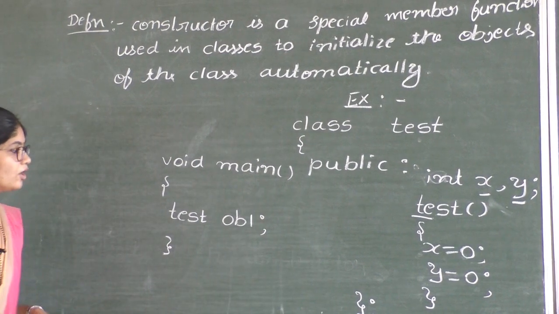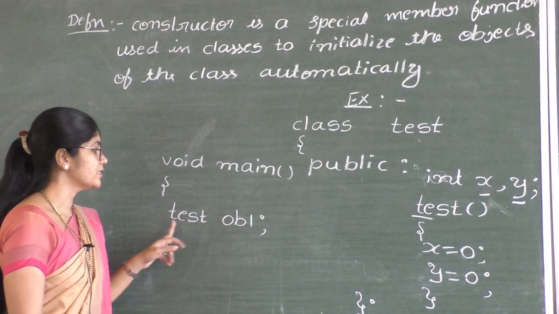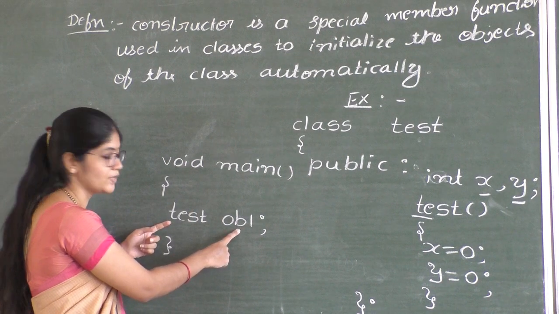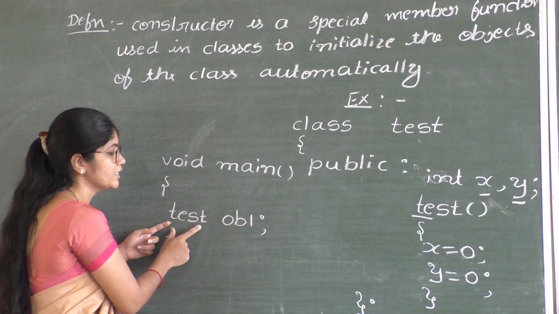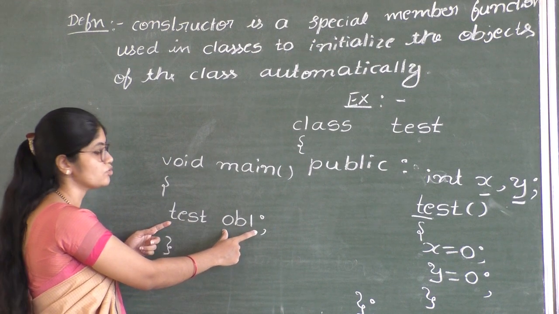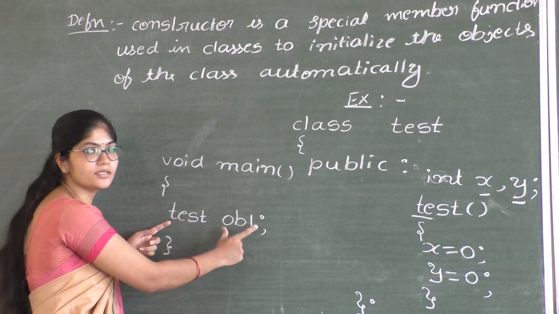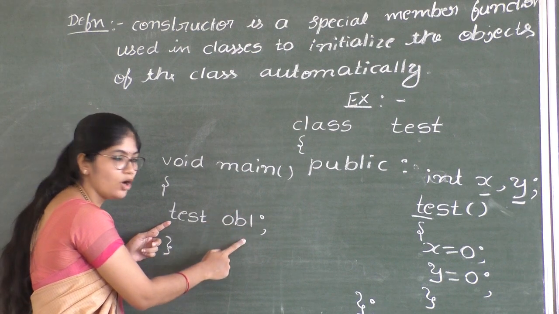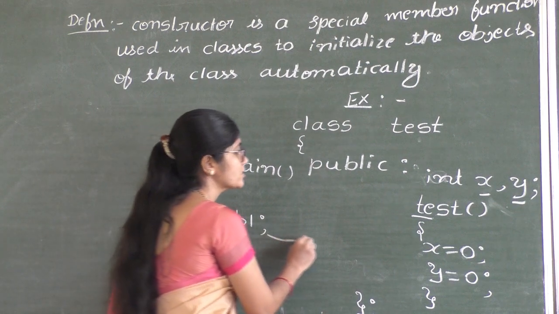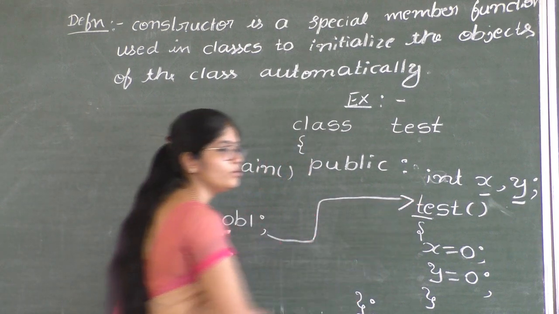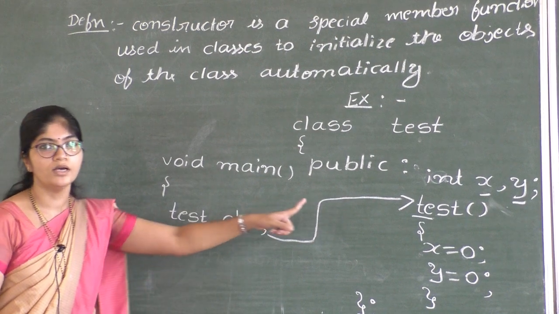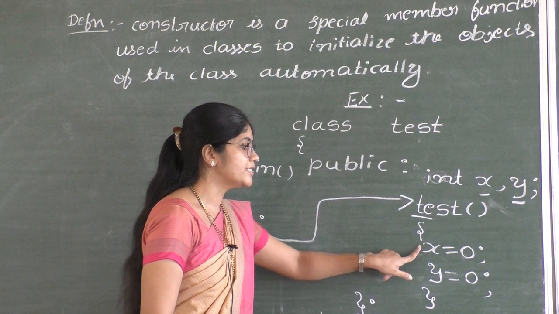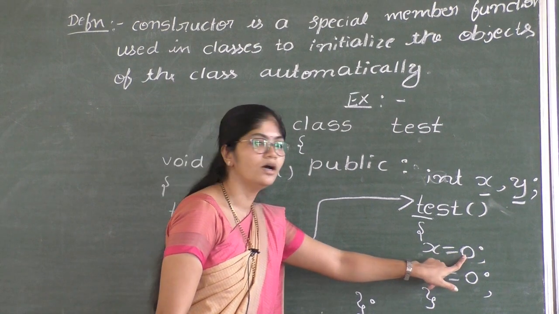When you create the object for the class, see in the example, in main section I have created one variable, one object OB1, test object name. You know the syntax to create the object, class name space object name. Here OB1 is the name of the object. When you create the object, constructor function is called automatically. There is no separate function call statement to call the constructor. Constructor function is called automatically, and variables x and y are initialized with the 0.